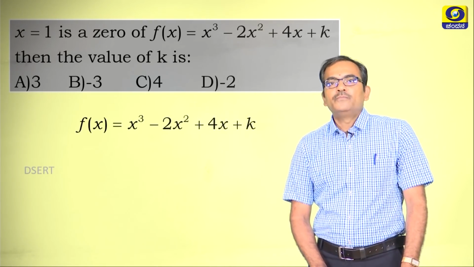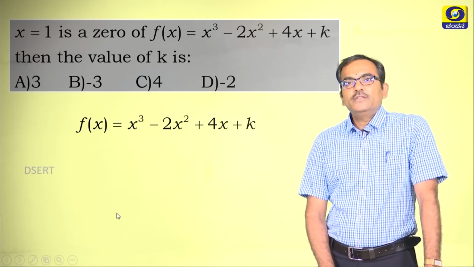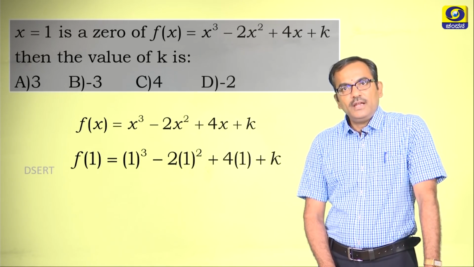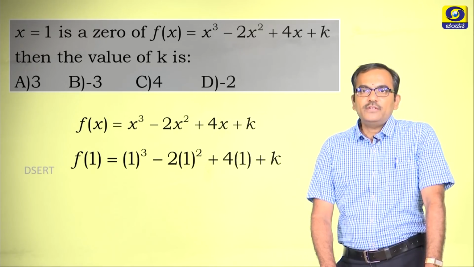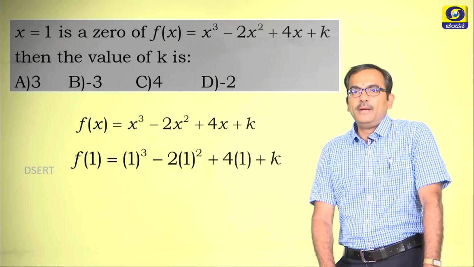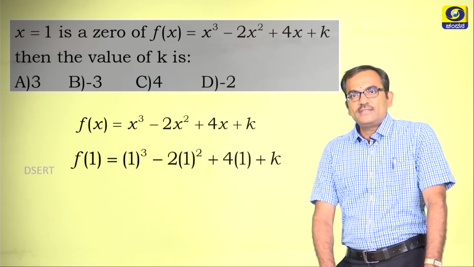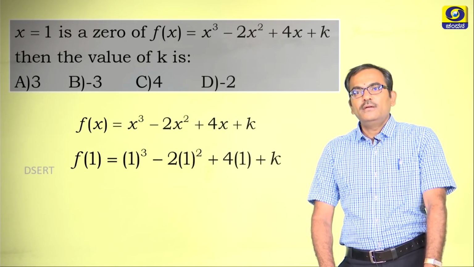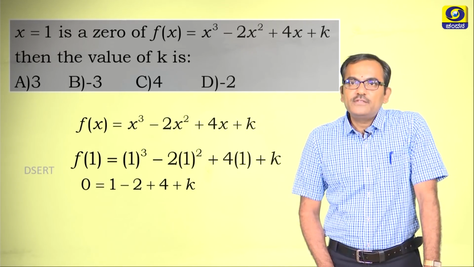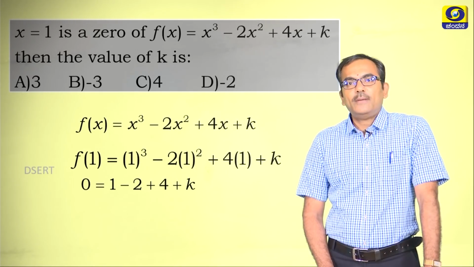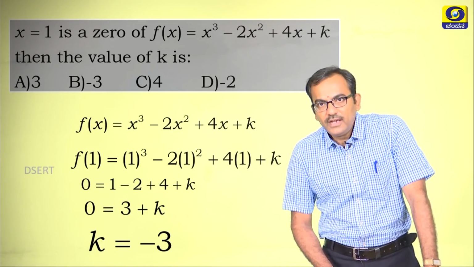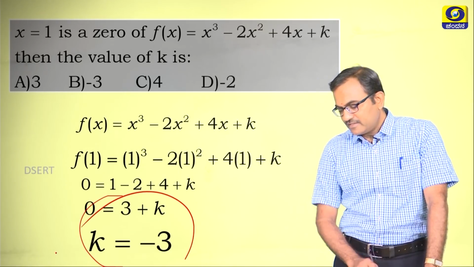Alright. Now, f of x is given x cube minus 2x square plus 4x plus k. Now, let us try to find the value of f of 1. F of 1 is equal to, in the place of x substitute 1 cube minus 2 into 1 square plus 4 into 1 plus k. Since 1 is the 0 of this polynomial, f of 1 can be taken as 0, right. So, substitute f of 1 is equal to 0, you get 0 is equal to 1 minus 2 plus 4 plus k, and ultimately we end up with the value of k to be minus 3.